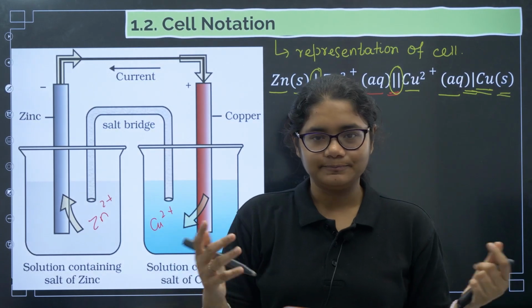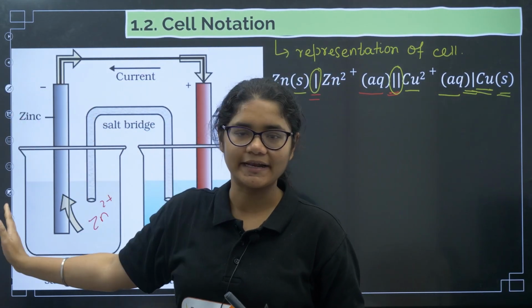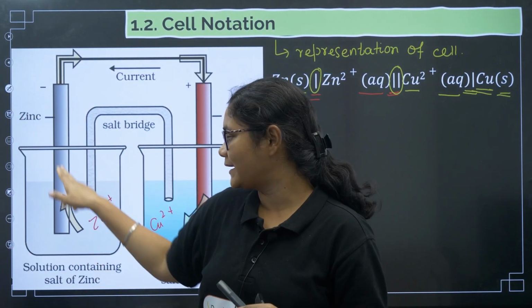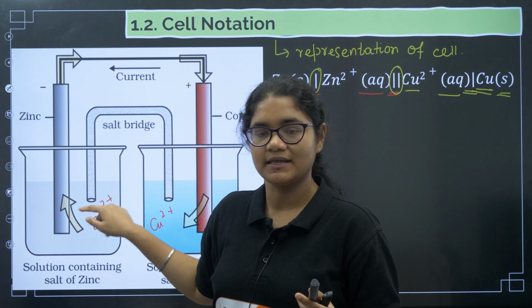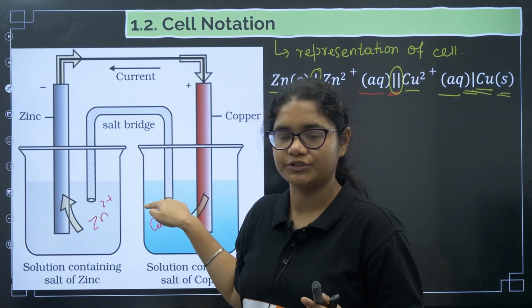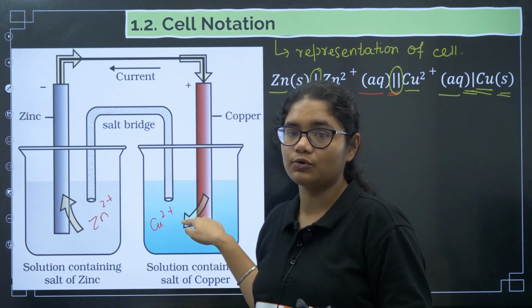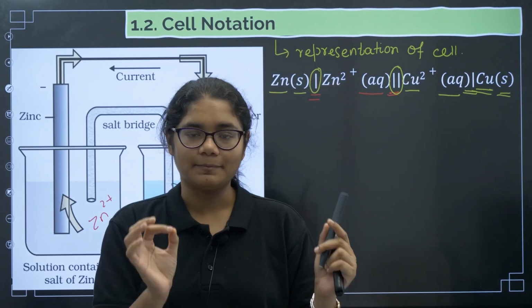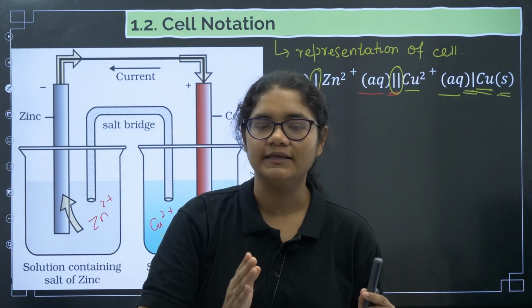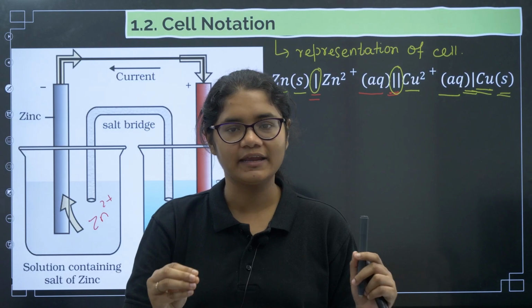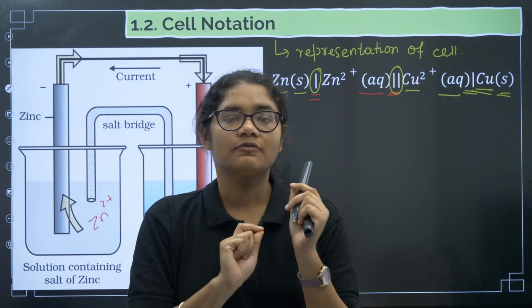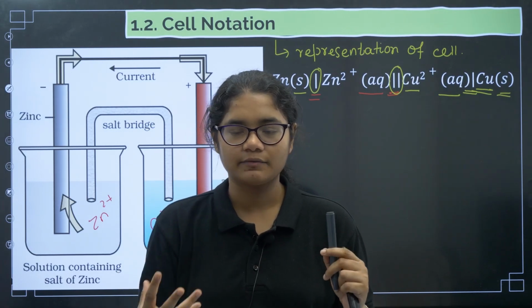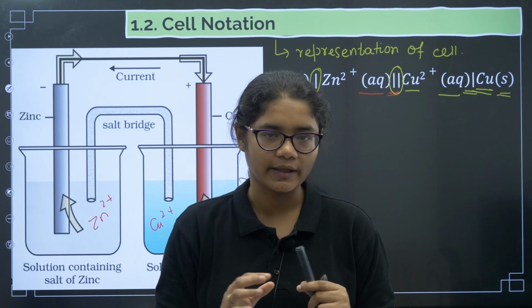Once again let's try. Zn rod, Zn solid, Zn connected with Zn2+, Zn2+ connected with the U-shaped tube, so double bar to Cu2+, Cu2+ to copper, right? You have to represent the different phases with a single line, the salt bridge with a double line, and you need to mention the physical state, whether it is aqueous or solid, okay.